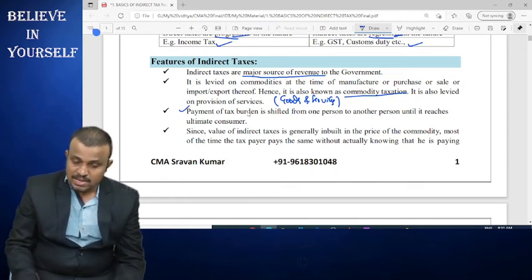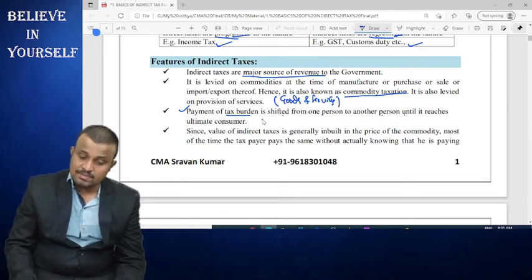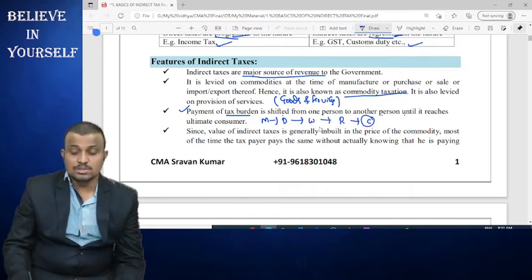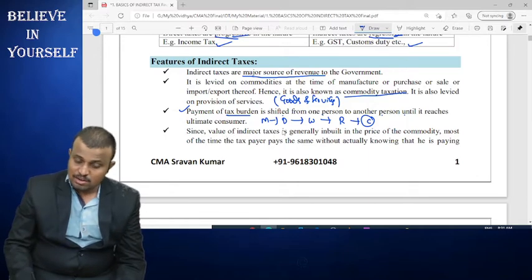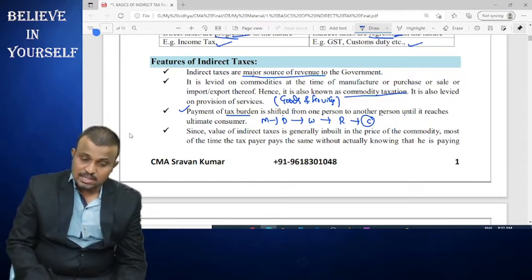And the tax burden is shifted from one person to another person. Already we said: manufacturer to the distributor, distributor to the wholesaler, wholesaler to the retailer, and the retailer to the ultimate consumer. And the value of indirect tax is generally inbuilt in the price of the commodity. So in case of indirect tax there is no direct pinch on the customer.